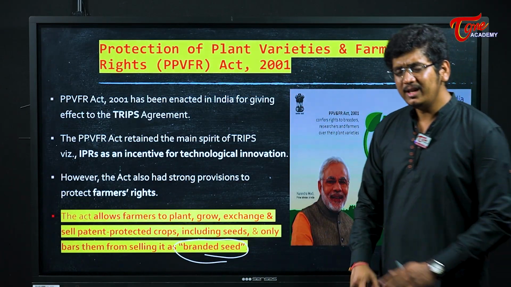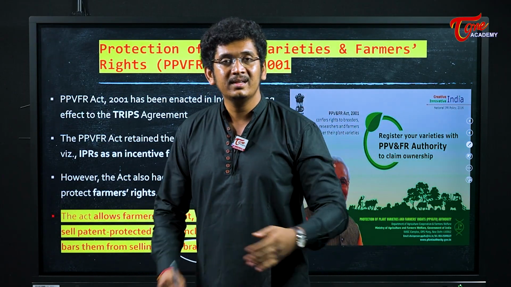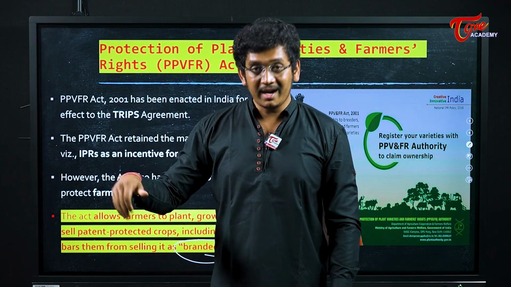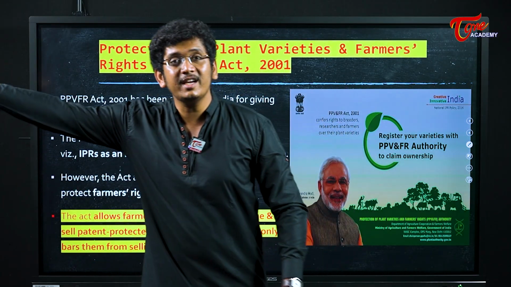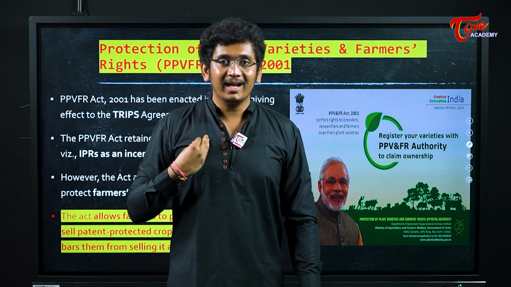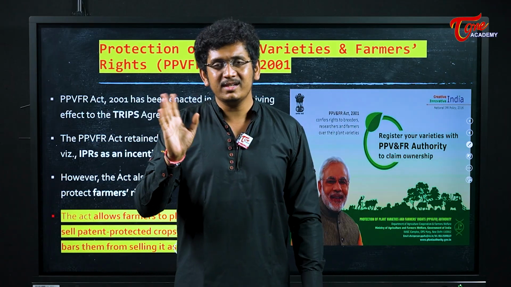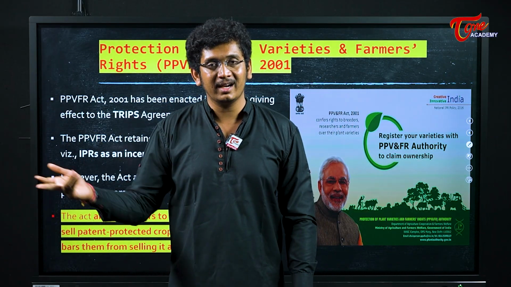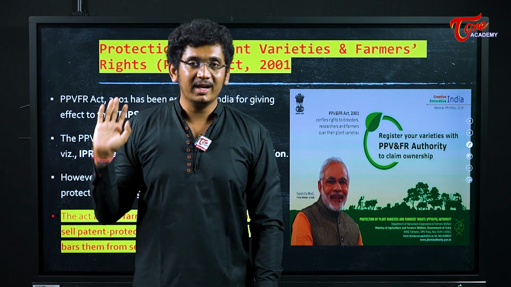What is it? See, any patented crop, any patented plant, any patented seed, you can buy it, you can replicate it in your crop, and you can utilize it for your own purpose. And you can even share it with another farmer. See, I got some BT cotton seeds. Though BT cotton seeds cannot be regerminated, you have to buy again and again. But fortunately, my BT cotton seeds were able to replicate in my field.